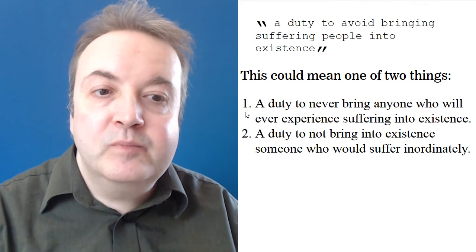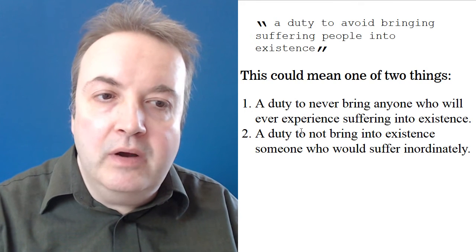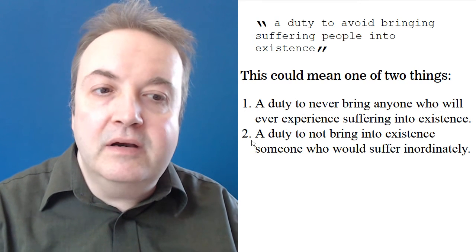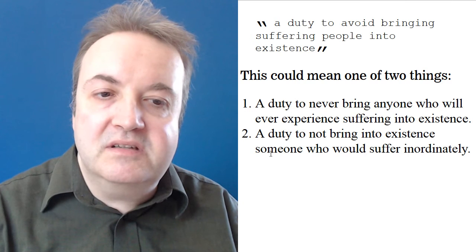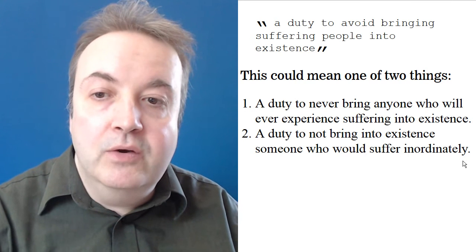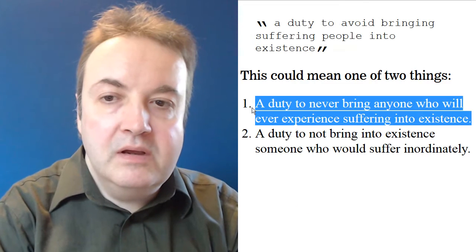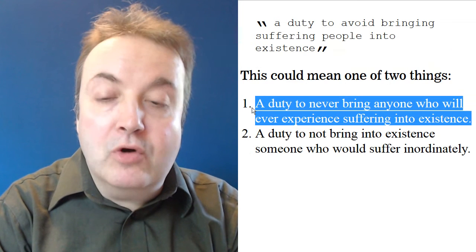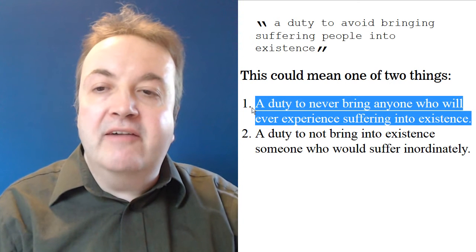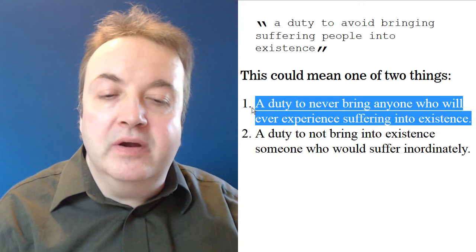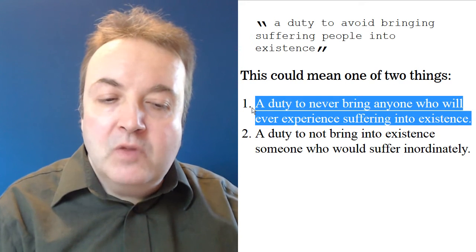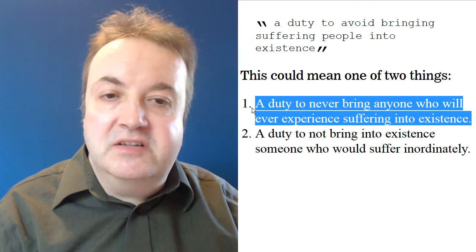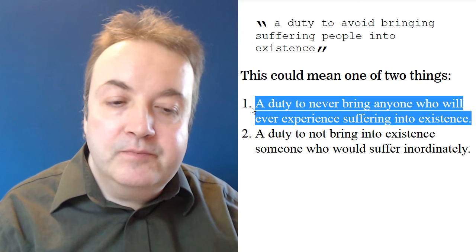The first is a duty to never bring anyone who will ever experience suffering into existence. And the other is a duty to not bring into existence someone who would suffer inordinately. The first interpretation here implies that procreation is always wrong. After all, everybody is going to suffer in life at some point. A baby is going to suffer when it's hungry and can't feed itself, or when it dirties its diaper and there's no one to change it.